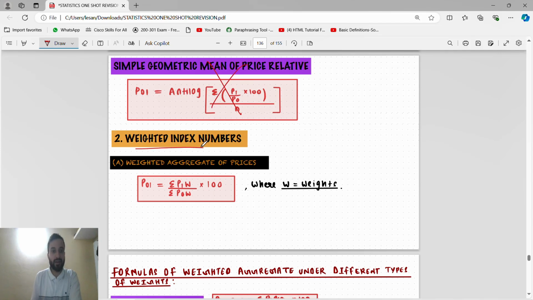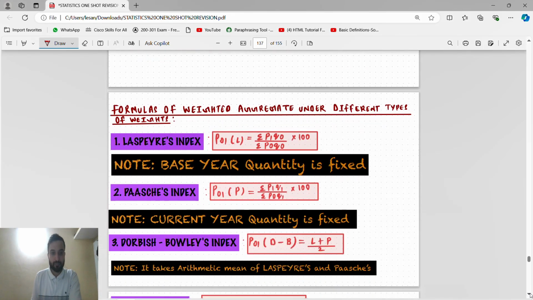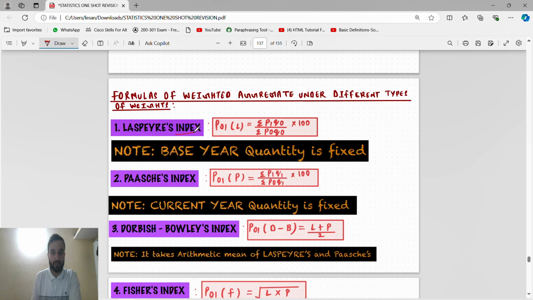Then same, guys, weighted. Weighted means what? Summation of P1 into W by summation of P0 W. W is the weight. Laspeyres. Laspeyres means, guys, P01 is for all for price. If it is a Q, it means quantity. Laspeyres means summation of P1 Q0 by summation of P0 Q0 into 100. Base year quantity is fixed in this.